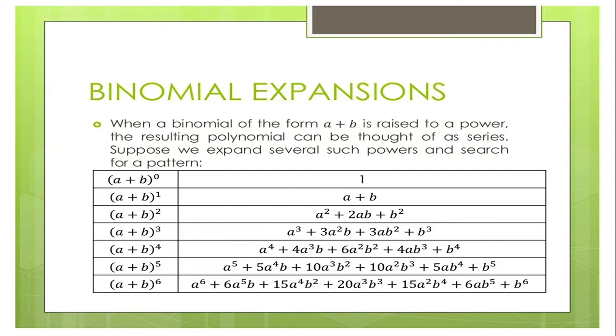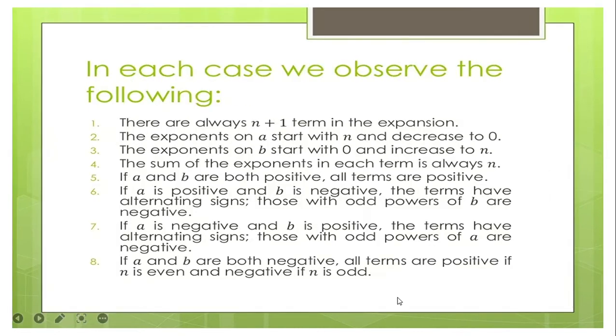In the fourth term, the exponent of A is 1 and the exponent of B is 3, so 1 plus 3 is 4. And then here is 4. So again, for each term, if you add the exponents, they will always equal your n, and your n is your exponent there.